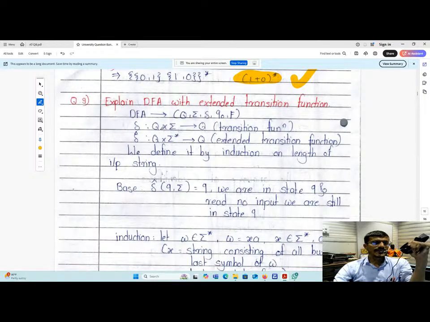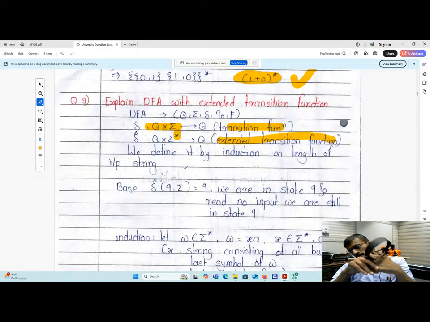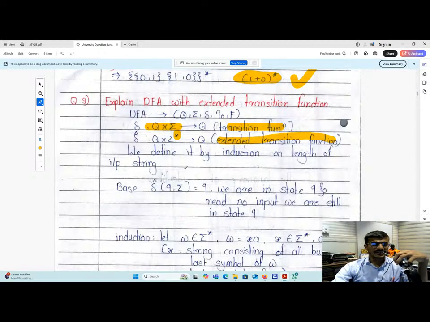The next one: explain DFA with an extended transition function. What is the definition of DFA? Q, delta, such that Q times sigma goes to Q. That is the transition function. Whenever we have a star, it is called an extended transition function. When we require reading more than one symbol, we use the extended transition function.